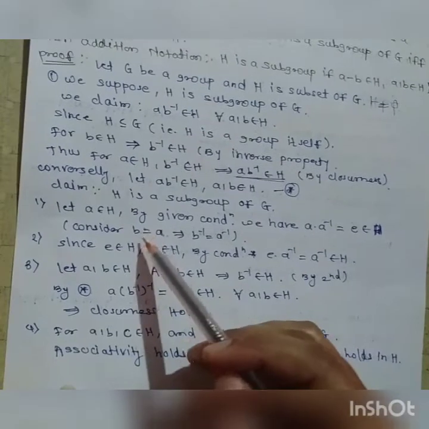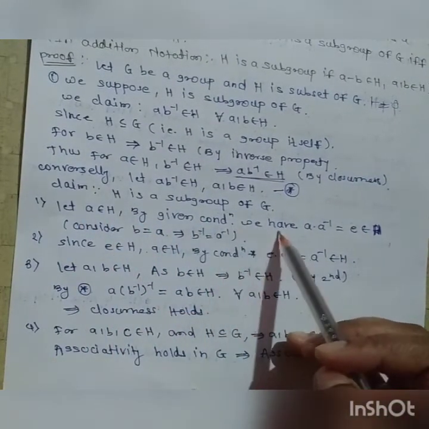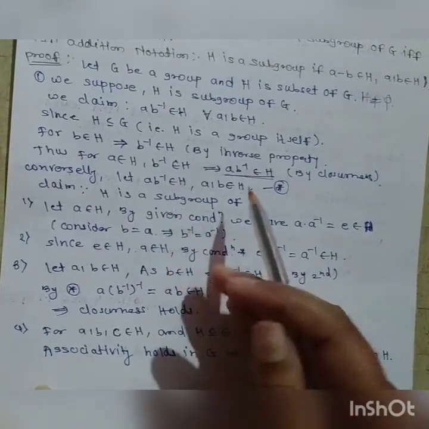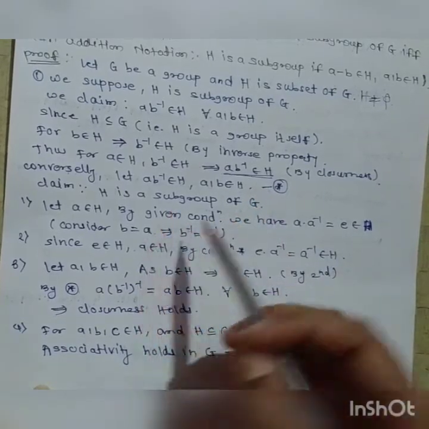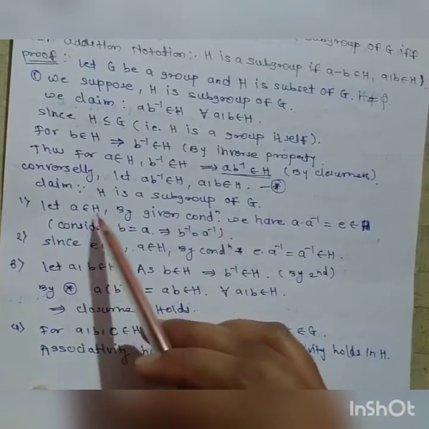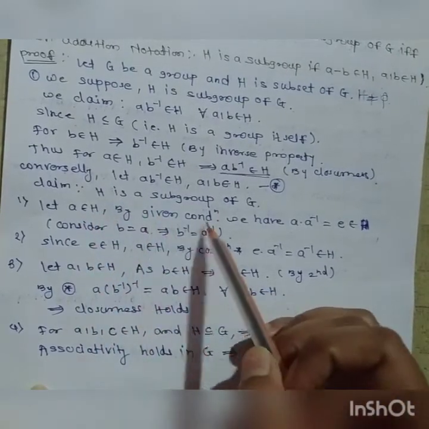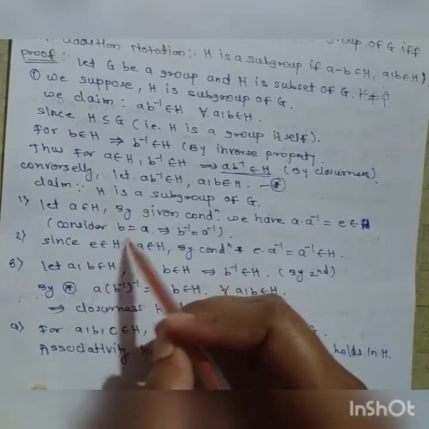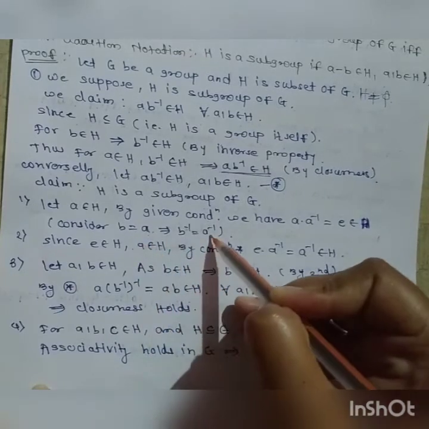For the first property, let a belong to H. By the given condition, we have a·a inverse. First we prove the identity exists in that group, that is, first we show it is non-empty. Let a belong to H, and also consider b equal to a, so b inverse is equal to a inverse.